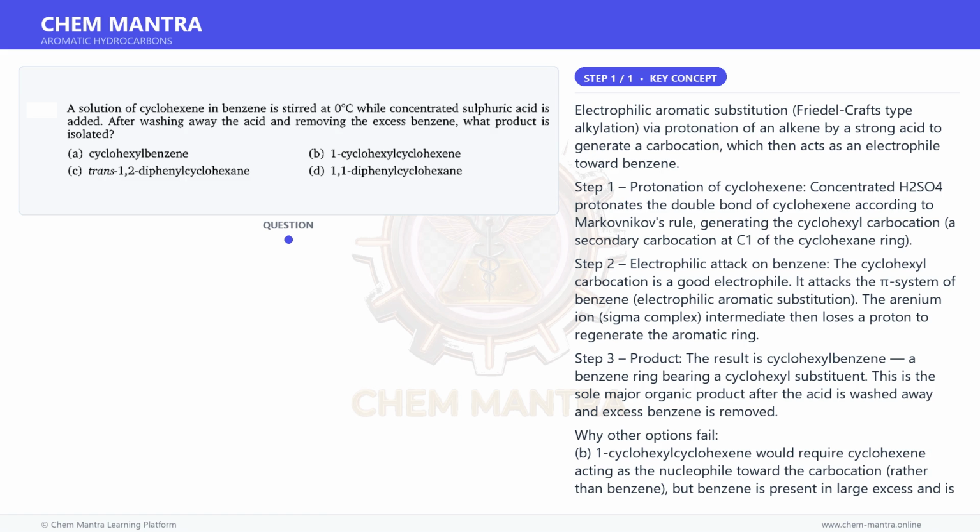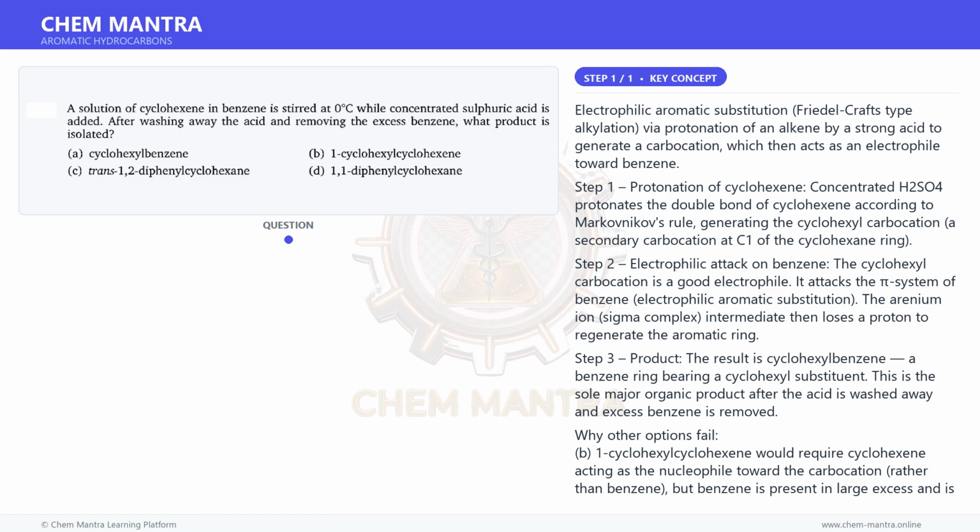Why other options fail? B. 1,1'-Bicyclohexyl, or cyclohexylcyclohexane, would require cyclohexene acting as the nucleophile toward the carbocation rather than benzene, but benzene is present in large excess and is a much better nucleophile in this context. Also, the reaction would generate another carbocation rather than a stable product without further steps.